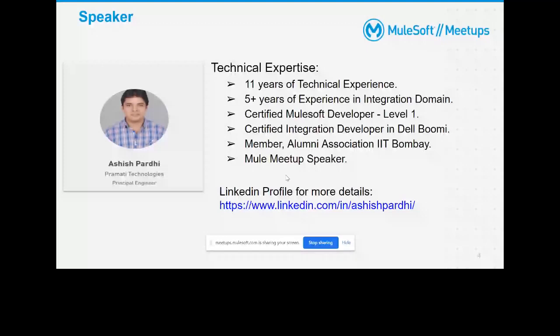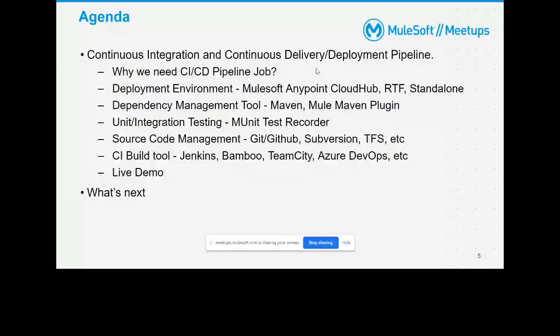Okay, the topic today is CI/CD. But as I said, the industry is moving towards automation, and this is one example of automation: continuous integration, continuous delivery, and the deployment pipeline. As I said, for deployment sometimes we can go for a manual approach also.